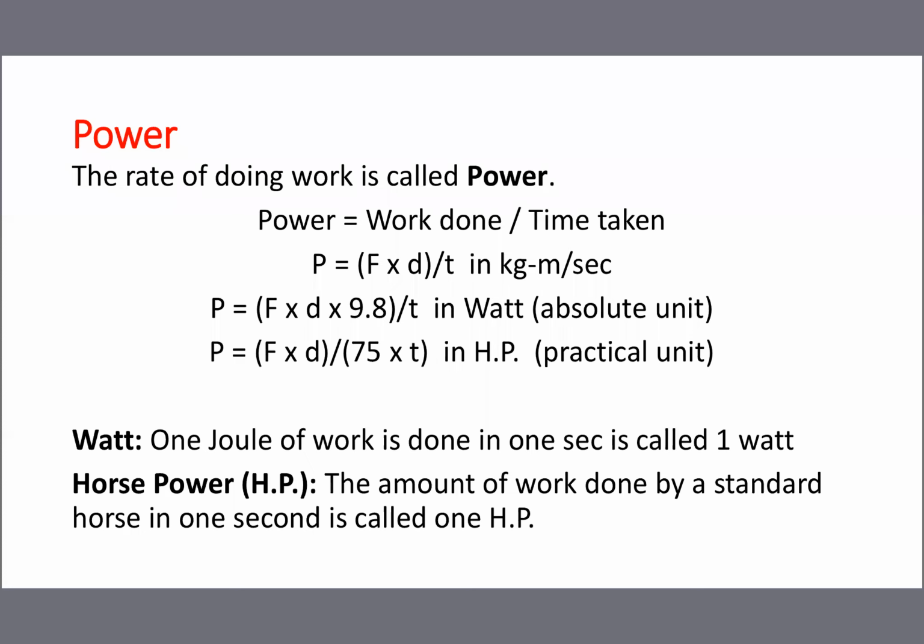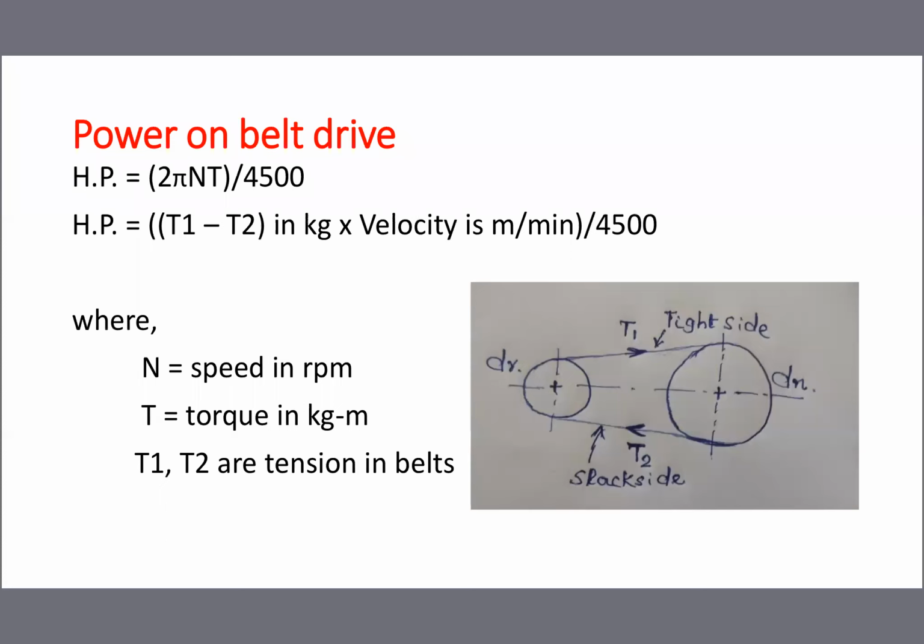So this is about power. Again, I am clubbing work with power. For work done, we take two factors: how much force is applied and how much distance is moved. F and D, two data. Force and distance multiplied give you work done. FD by T: if you also take time into account, it becomes power.